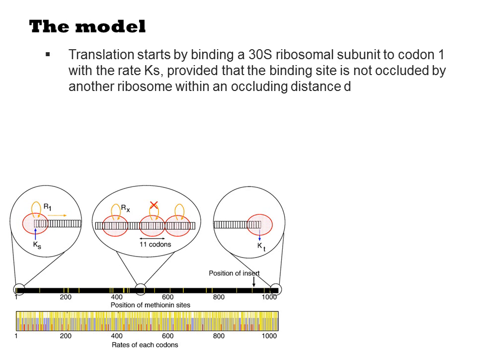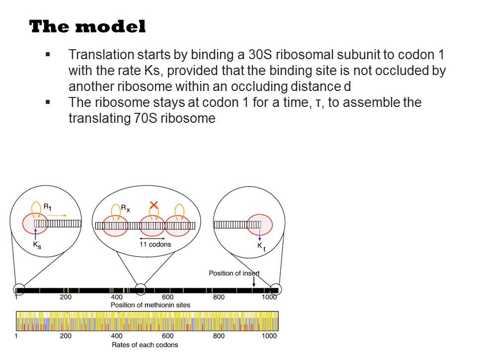Translation starts by binding a 30S ribosomal subunit to codon 1 with a rate Ks, provided that the binding site is not occluded by another ribosome within occluding distance d. The ribosome stays at codon 1 for a time tau to assemble the translating 70S ribosome.